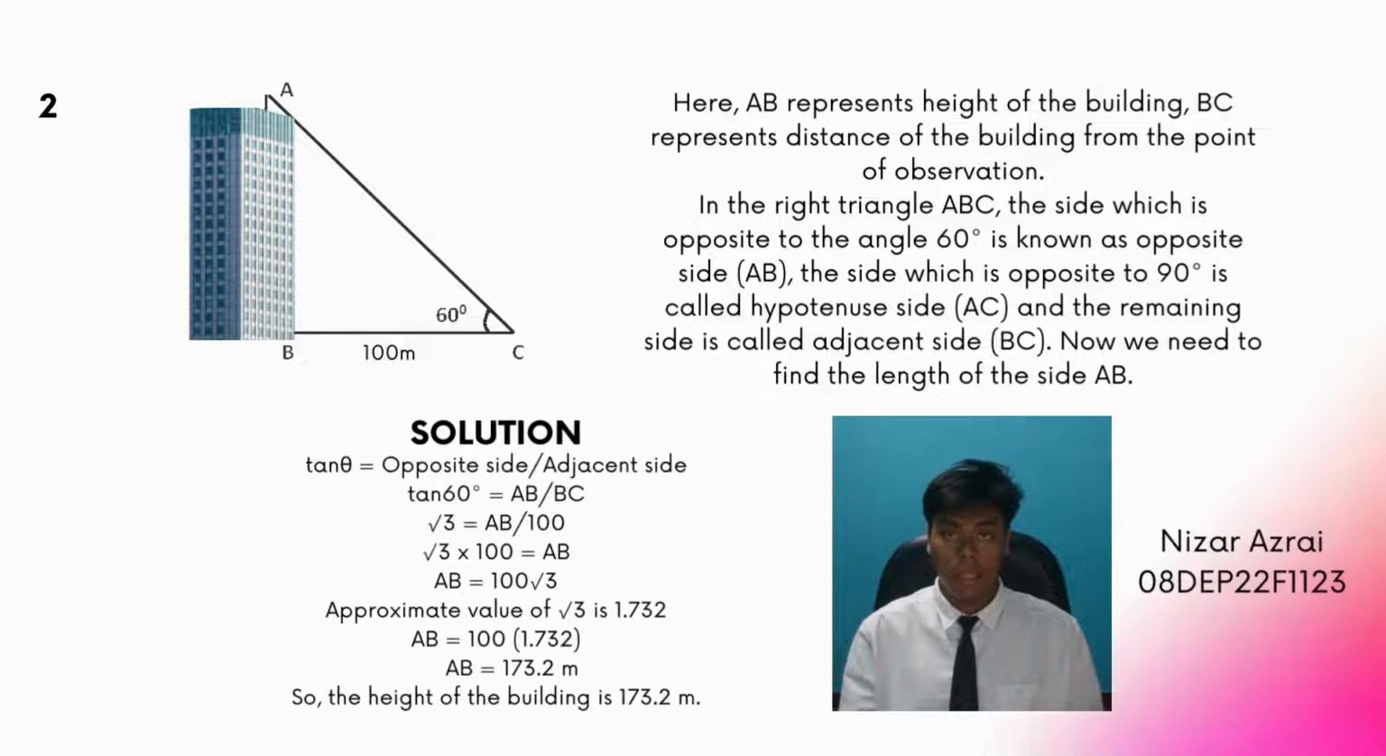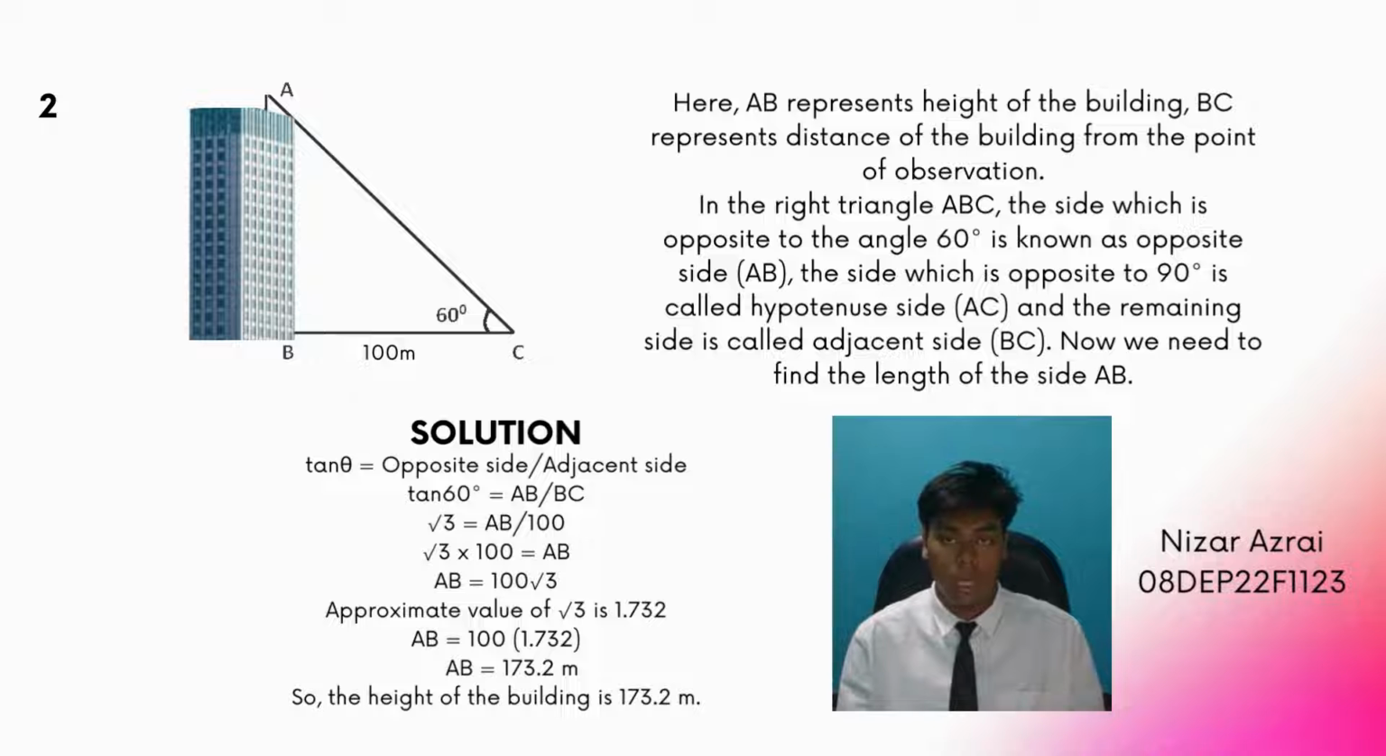Second question. Here, AB represents height of the building, BC represents distance of the building from the point of observation. In the right triangle ABC, the side which is opposite to angle 60 degrees is known as opposite side AB. The side which is opposite to 90 degrees is called hypotenuse side AC, and remaining side is called adjacent side BC. Now we need to find the length of the side AB.